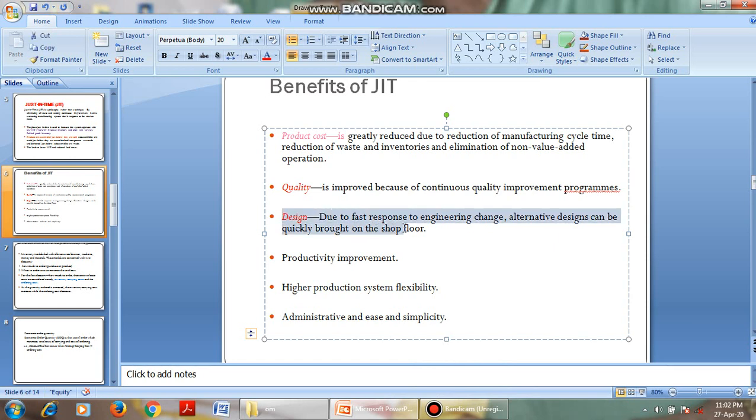Because of these faster engineering changes, we have to design the product and quickly bring it to the shop floor, that is, the manufacturing place. Then productivity is improved if you follow the just in time technique. And the production system is flexible, that is, if you follow just in time, we have flexibility in production of higher product. Administrative simplicity, that is, we can administer the products in a simple way.